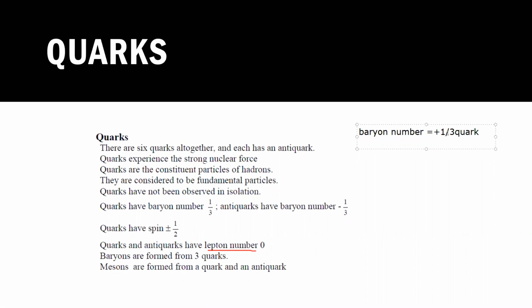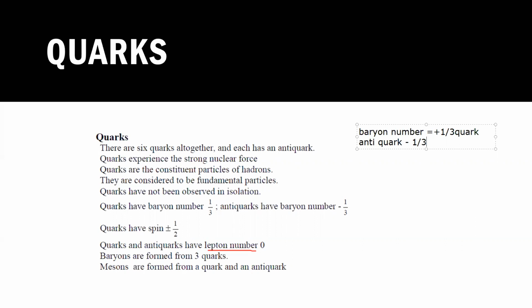And for every anti-quark it will be minus 1/3. That's called a baryon number. Baryon number and lepton number applications you will study later in this chapter. Basically, they are used to show conservation of a reaction, whether a reaction will occur or not.